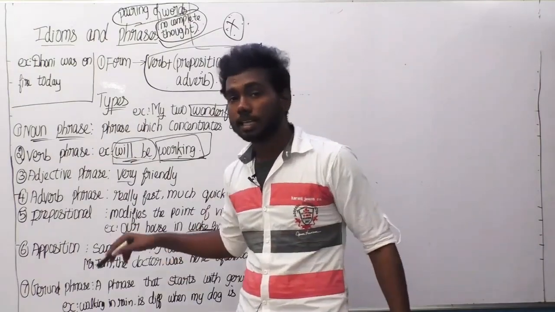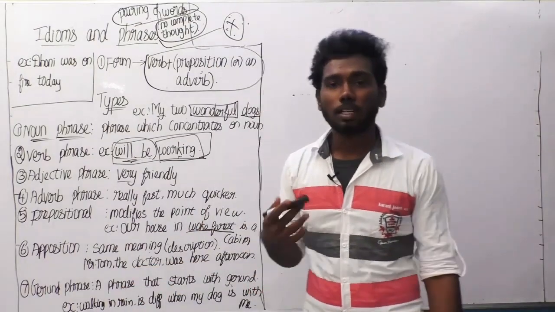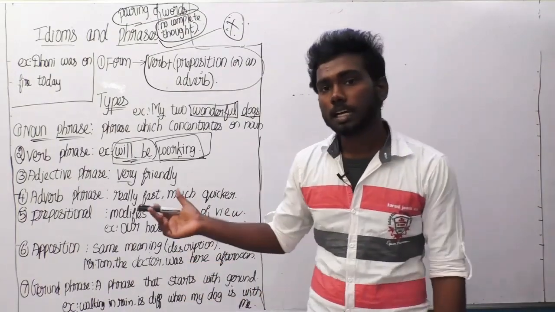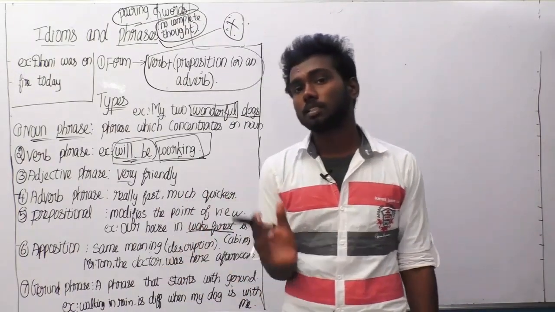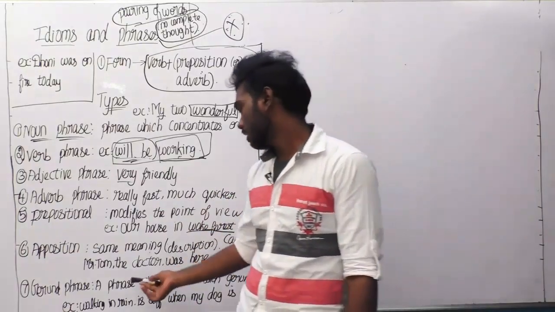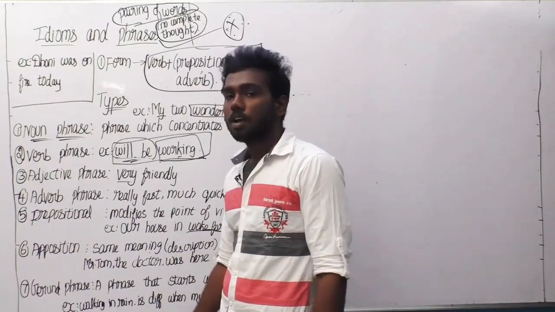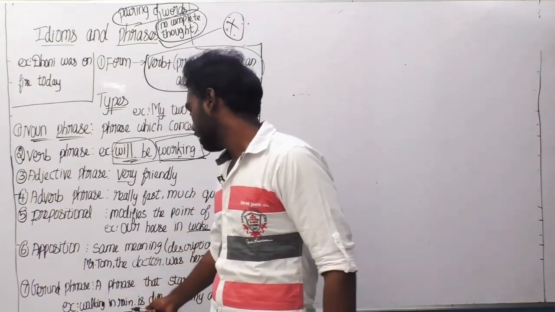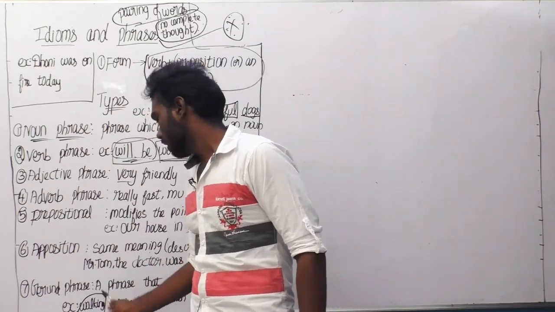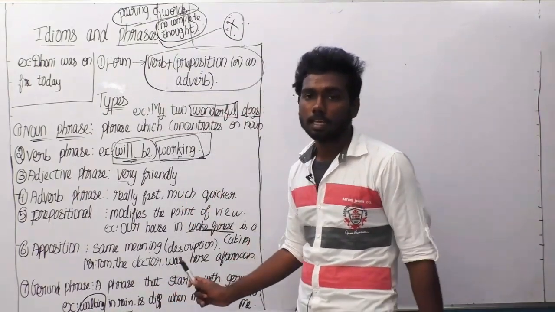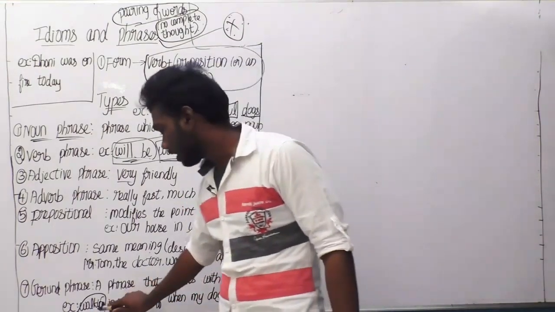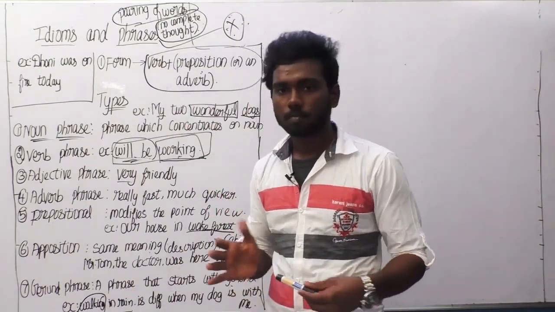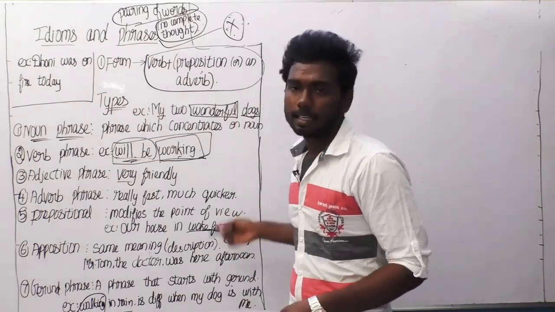The next one is gerund phrase. Generally, what is a gerund? A verb ending with ing is called a gerund. So a phrase which starts with a gerund is called a gerund phrase. For example, walking in rain. This walking in rain is a phrase. That phrase is starting with a gerund, ing. It is difficult when my dog is with me. So these are all the types of phrases.